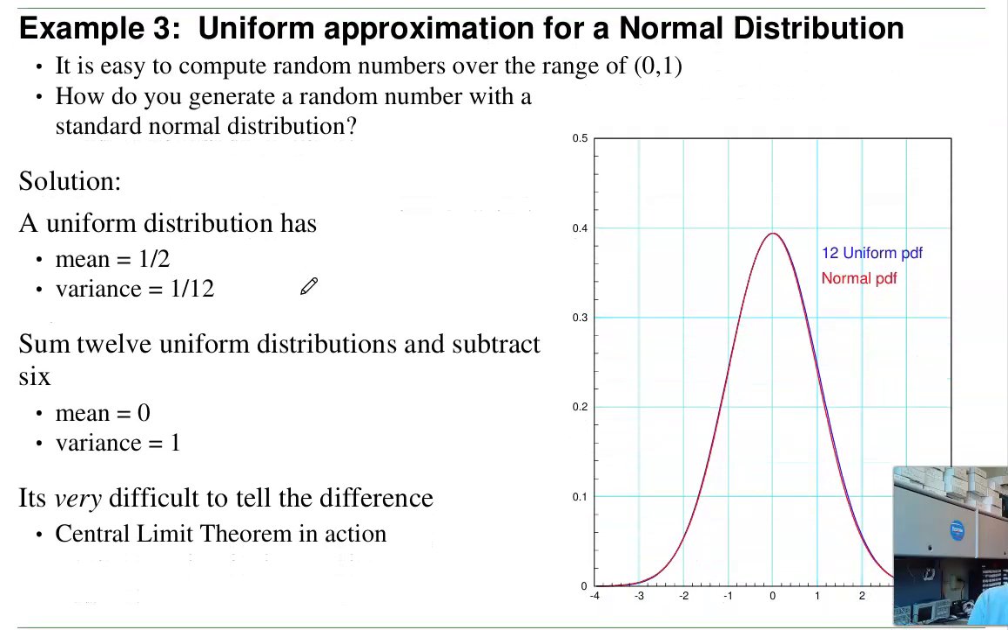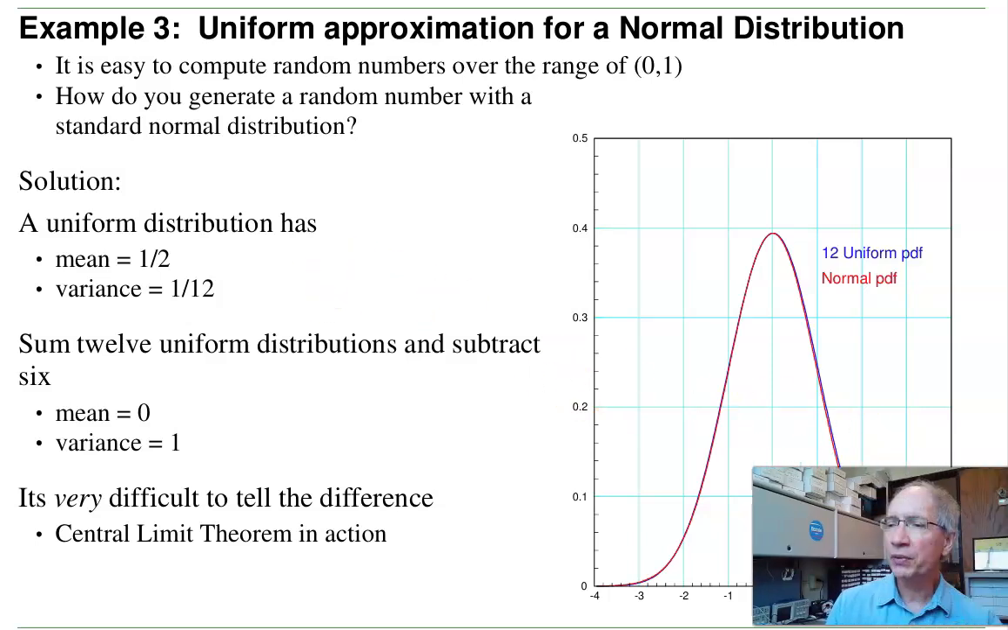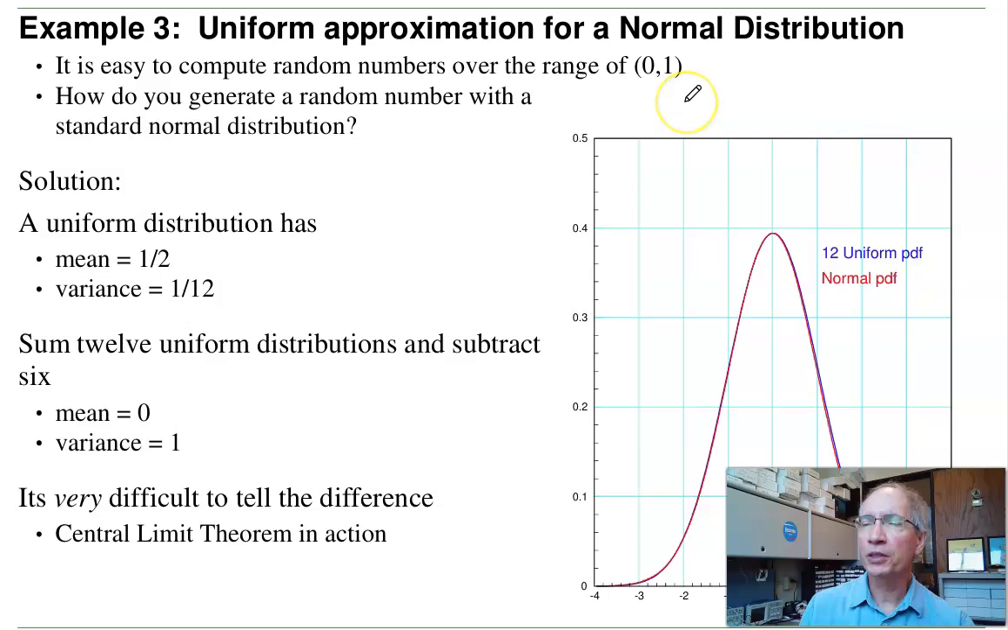Finally, let's take the uniform approximation for normal distribution. Now, here's a problem in computer science. Suppose I want to generate a random variable with a normal distribution with a mean of 0, standard deviation of 1. That's a standard normal distribution. How do I do that? Well, it's easy to generate uniform distributions, numbers between 0 and 1. Can I take uniform distributions and create a normal distribution?